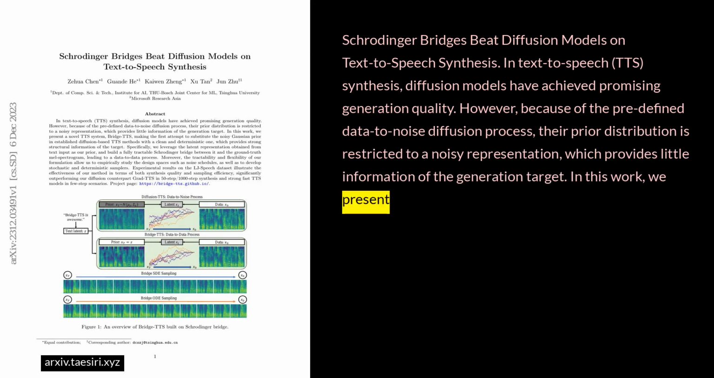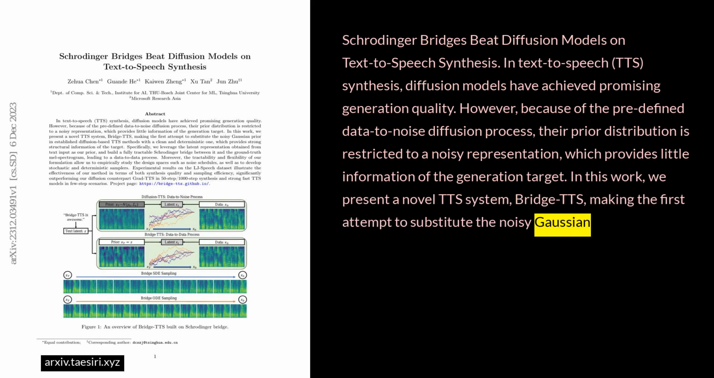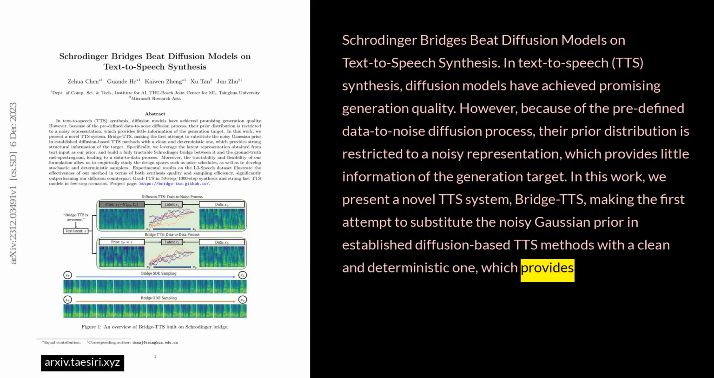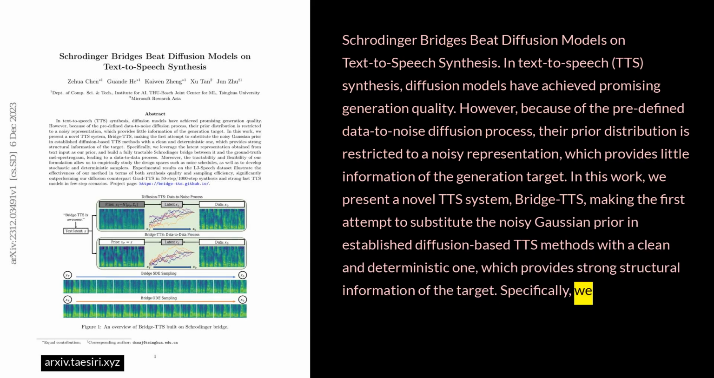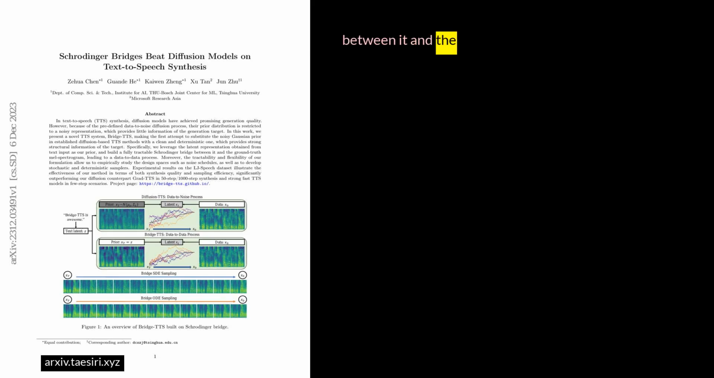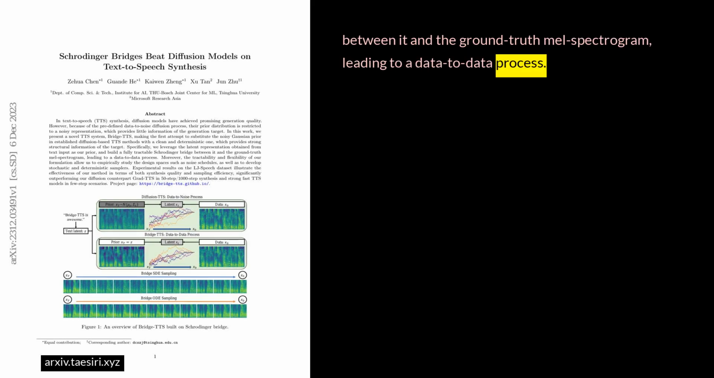In this work, we present a novel TTS system, Bridge TTS, making the first attempt to substitute the noisy Gaussian prior in established diffusion-based TTS methods with a clean and deterministic one, which provides strong structural information of the target. Specifically, we leverage the latent representation obtained from text input as our prior, and build a fully tractable Schrodinger bridge between it and the ground truth MEL spectrogram, leading to a data-to-data process.